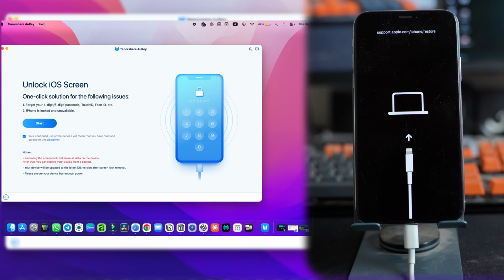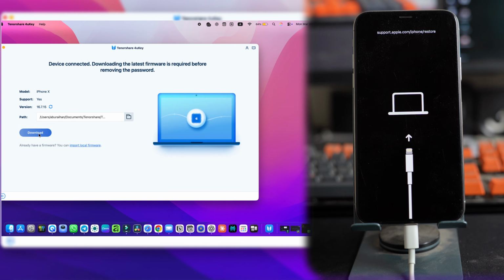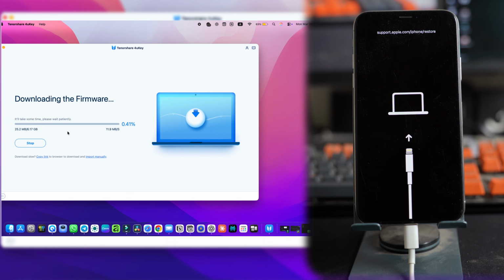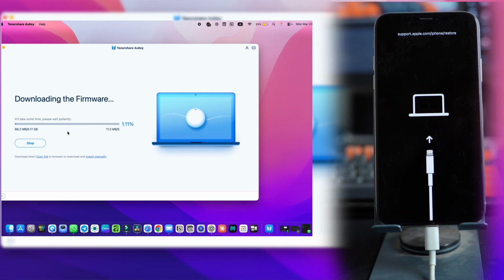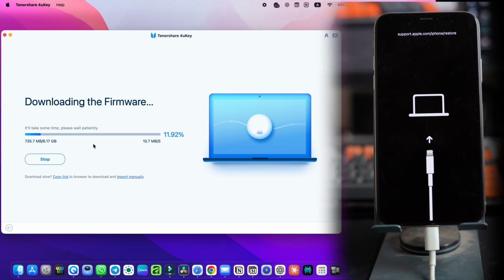Once your phone is in recovery mode, you will see the Start button on the tool. So click the Start button. Now you will see the Download button. Simply click here and wait for the downloading process to complete. For me it took around 10 minutes, but it depends on your internet speed.